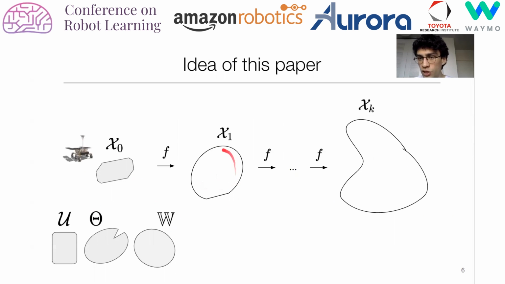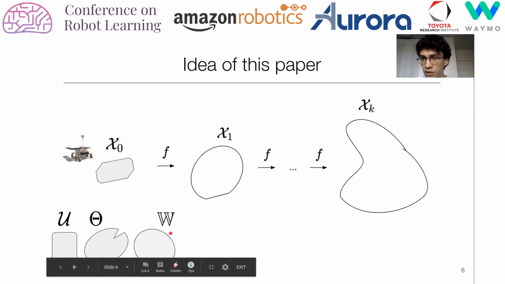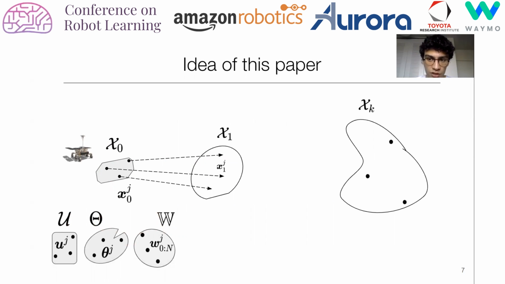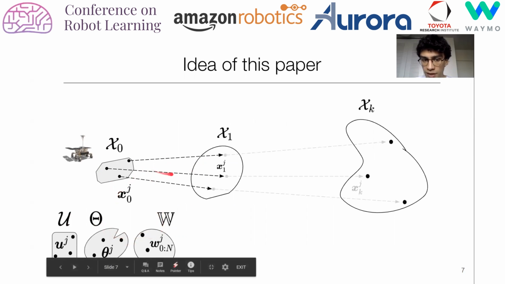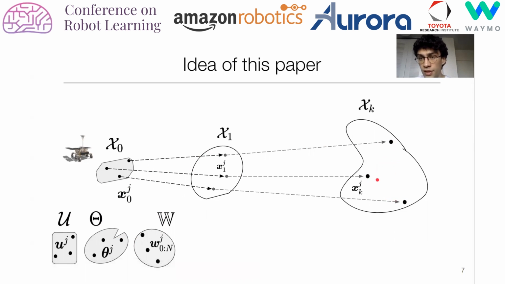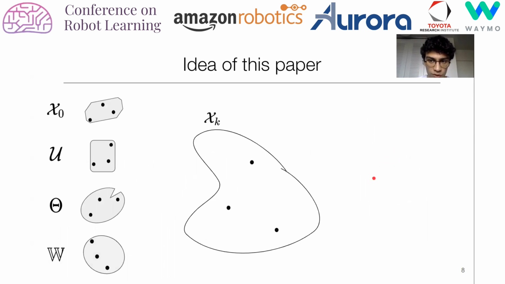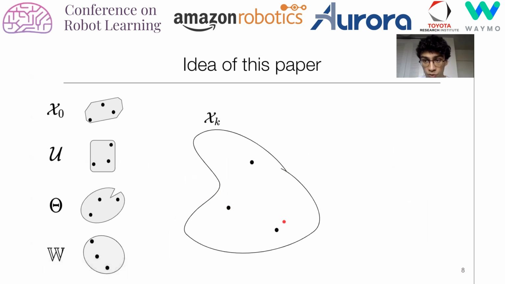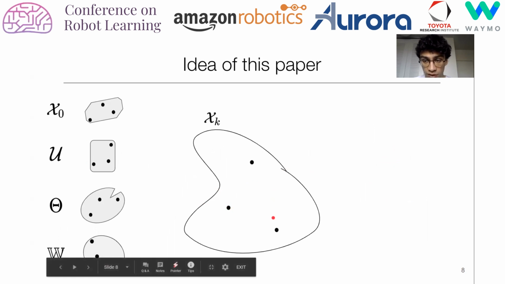So imagine computing these reachable sets exactly. Well, they are the image through the dynamics f of the initial set for all possible uncertainties. So if we could evaluate f at all points inside these sets, we would have the true reachable set. But in general, this is computationally intractable. So instead, what if we just take a few points inside these sets and we propagate them through the dynamics f, and we end up with points which are guaranteed to be inside the reachable sets? So now we have points inside the reachable sets. The question is, how do we estimate the reachable set from this finite number of samples?